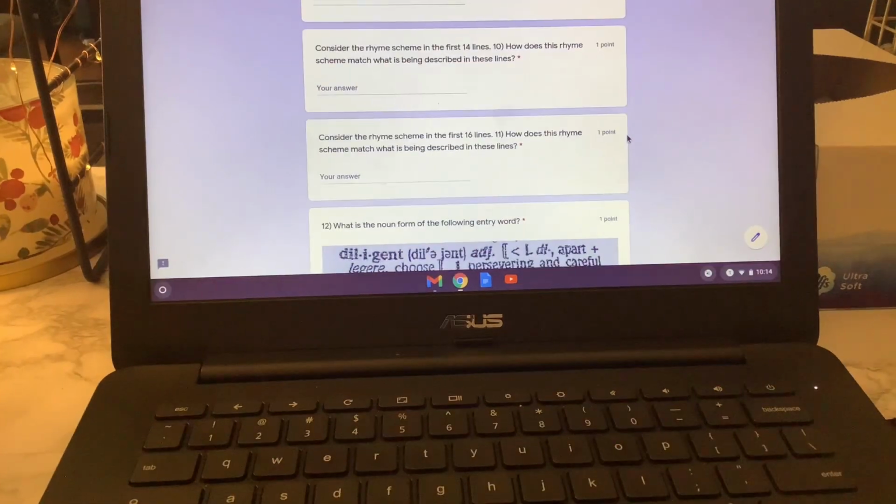Okay, next, consider the rhyme scheme in the first 14 lines. How does this rhyme scheme match what is being described in these lines? So this rhyme scheme matches what is being described in these lines because,